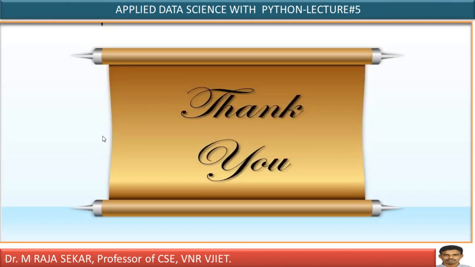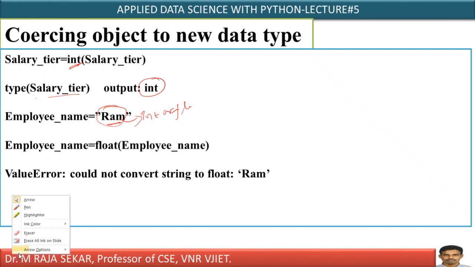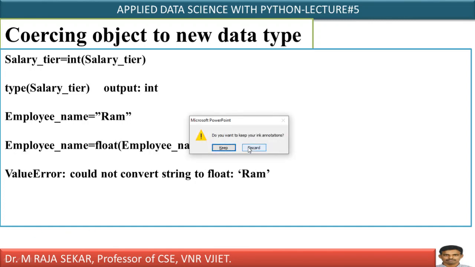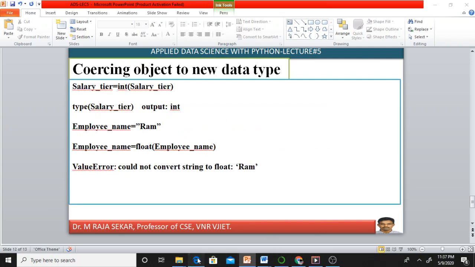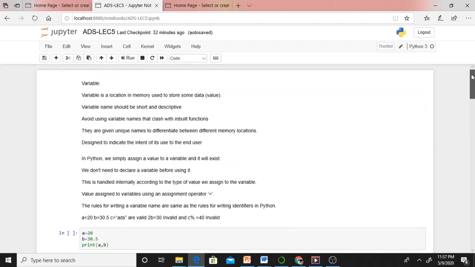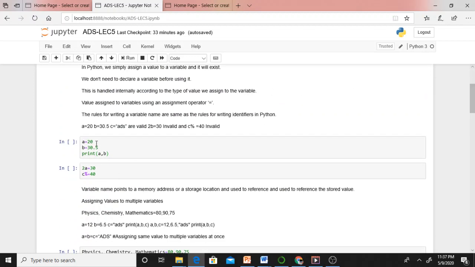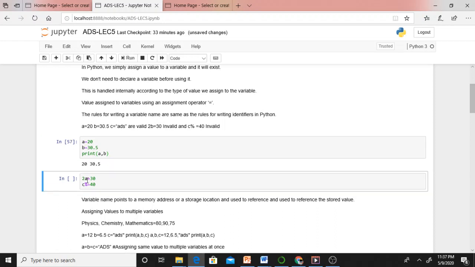Yes. Now, anyway, we will try to understand all these things with the help of Jupyter Notebook. Let me open Jupyter Notebook once. Yes. Now, we will see one by one. It is a simple and straightforward thing. Just see, a equal to 20, b equal to 30.5. It is a valid variable, isn't it? If I keep 20 in a, a is an integer type variable. b equal to 30.5 is a float type variable. It's valid according to naming conventions. If you run, what will you get? You will get 20, 30.5.